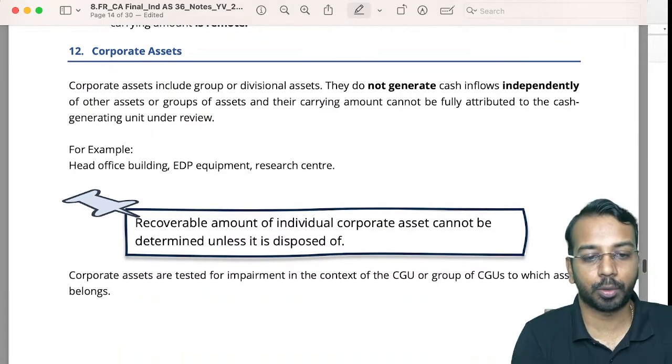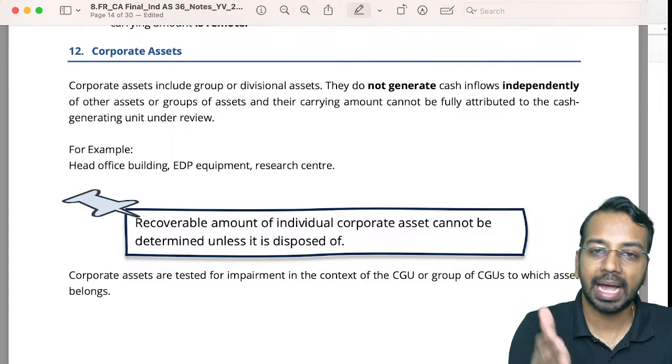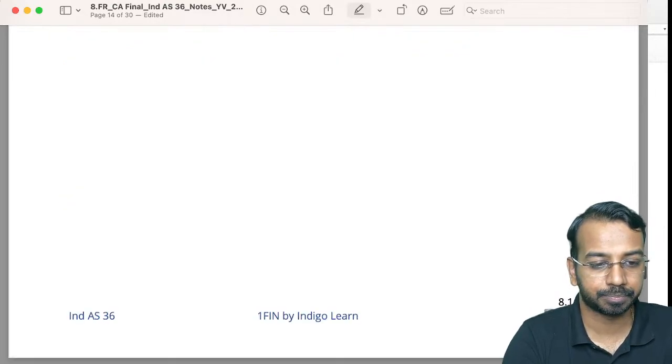Same logic we apply for corporate assets also. Corporate assets you will allocate to individual CGUs and test them for impairment.